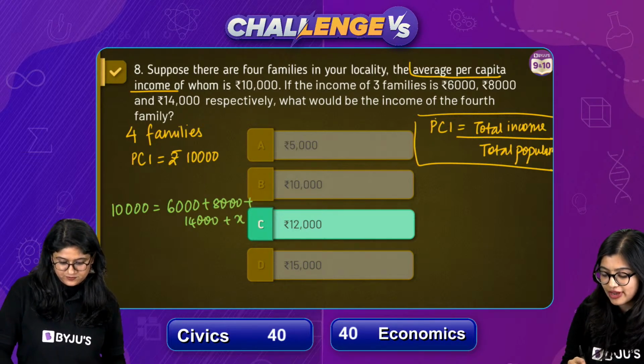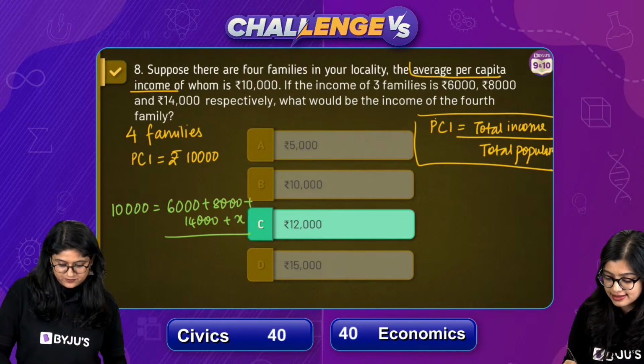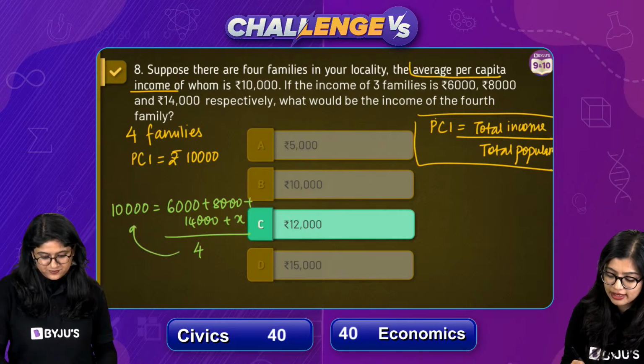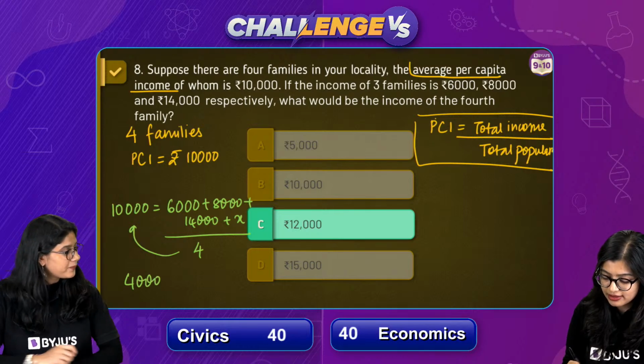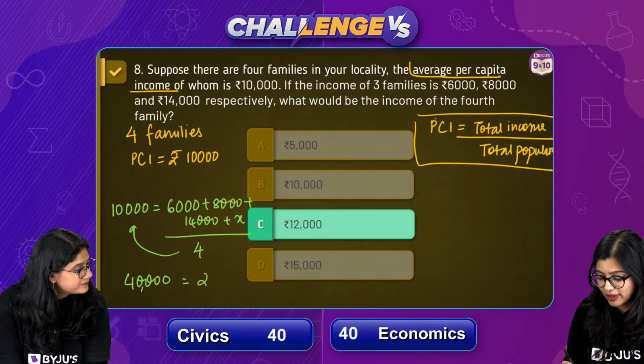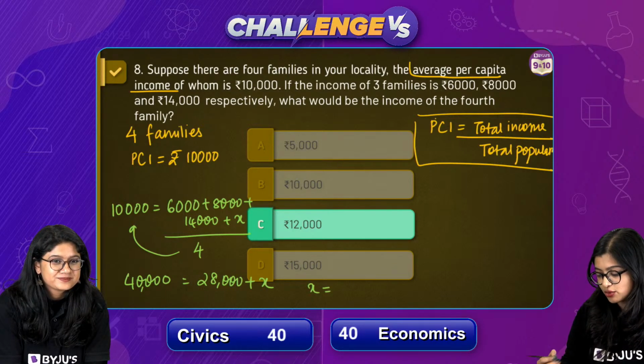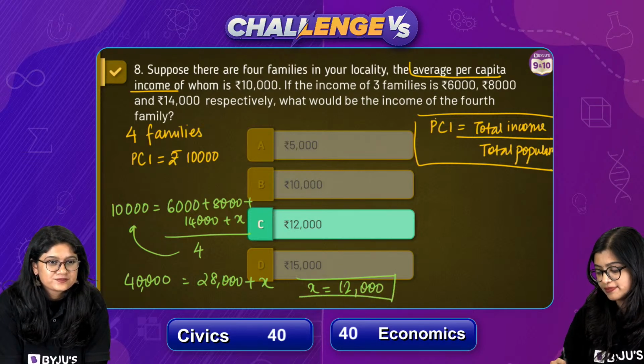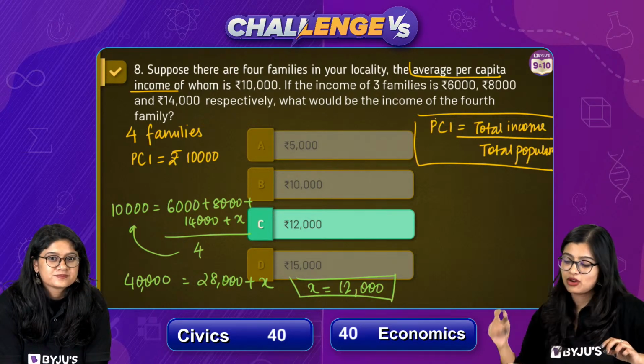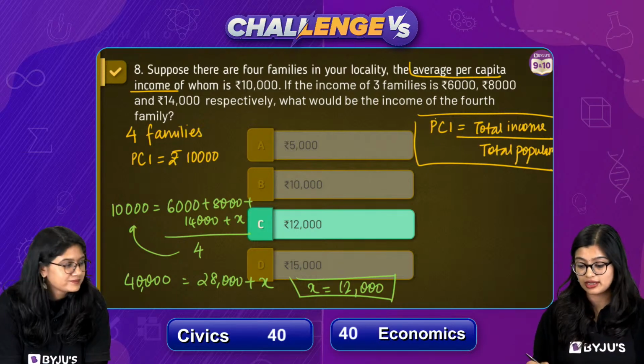What you need to identify is the income of family 4, which is X, divided by 4. So you take it this side and then you will have 40,000, right? And then on this side you will have 28,000 after you add it, plus X. You do the subtraction here, you will get 12,000, right? So are we all clear? Hope we are all clear with this.